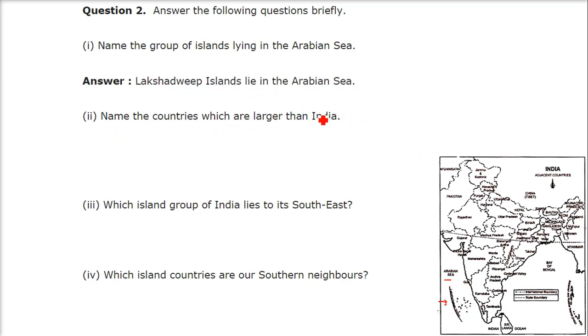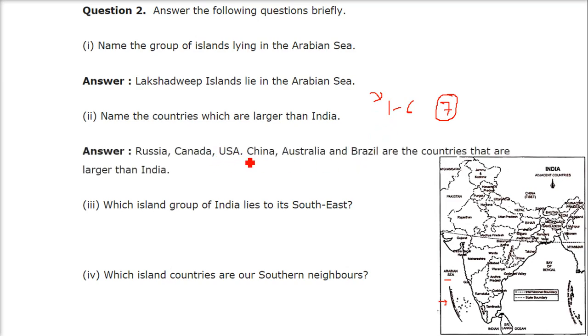Name the countries which are larger than India. India is the 7th largest country of the world, so we have to answer 1 to 6. First one is, of course, the largest one, which is Russia. Second is Canada, then US, China, Australia, Brazil, and then India.